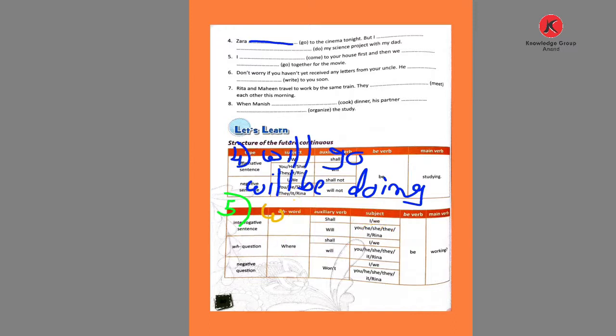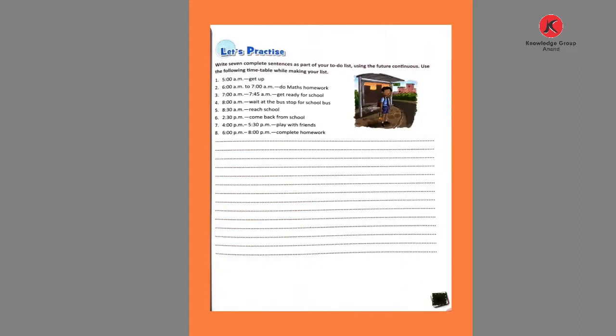Okay, then after here are given the sentences, meaning the words. With the words we use the future continuous tense. Let's see the words. Which are the words given? See, write 7 complete sentences as part of your to-do list using the future continuous. Use the following timetable while making your list. I have done 2, then the remaining part is for you as homework.